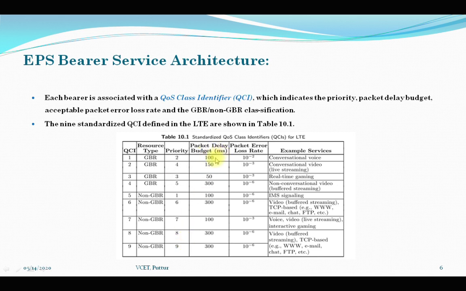Packet delay budget is also mentioned for each case with respect to packet error loss rate. Now there are different examples for the services which are provided. This is conversational voice, conversational video, real-time gaming, non-conversational video, IMS signaling, voice, video, which is TCP based. So these are different examples of the services which can be provided for a particular resource type based on the priority, with packet delay budget as well as packet error loss rate.